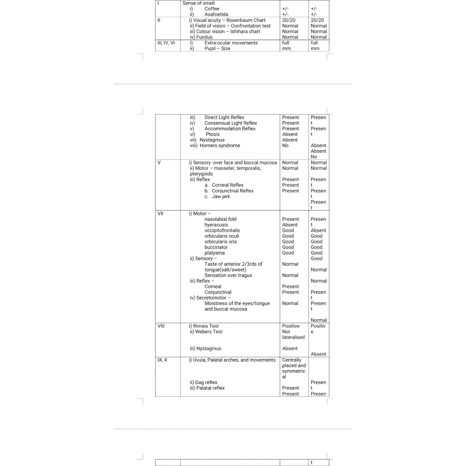Okay. Then coming to the eighth nerve, you have to check for the Rinne's test, Weber's test, and the nystagmus. And then coming to the ninth and 10th nerve, you have to check for the position of the uvula, palatal arches, and the movements, and do the gag reflex and the palatal reflex.